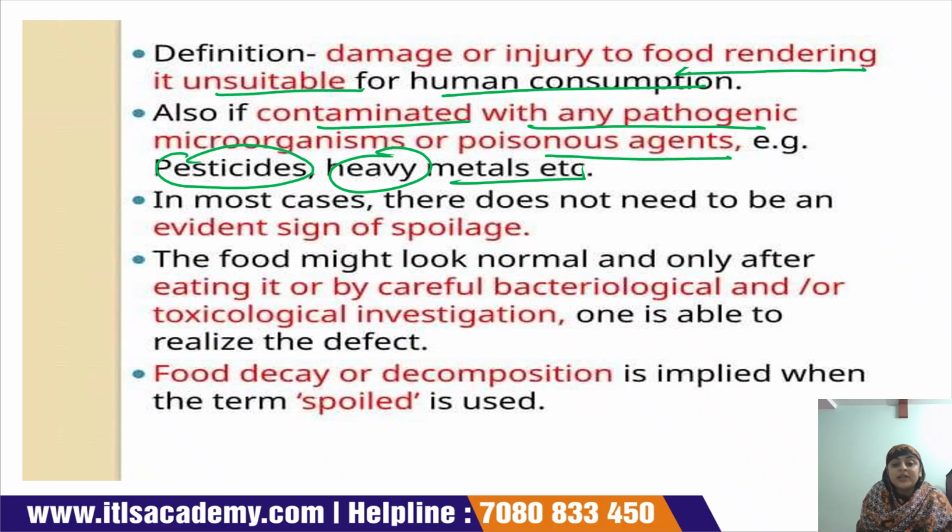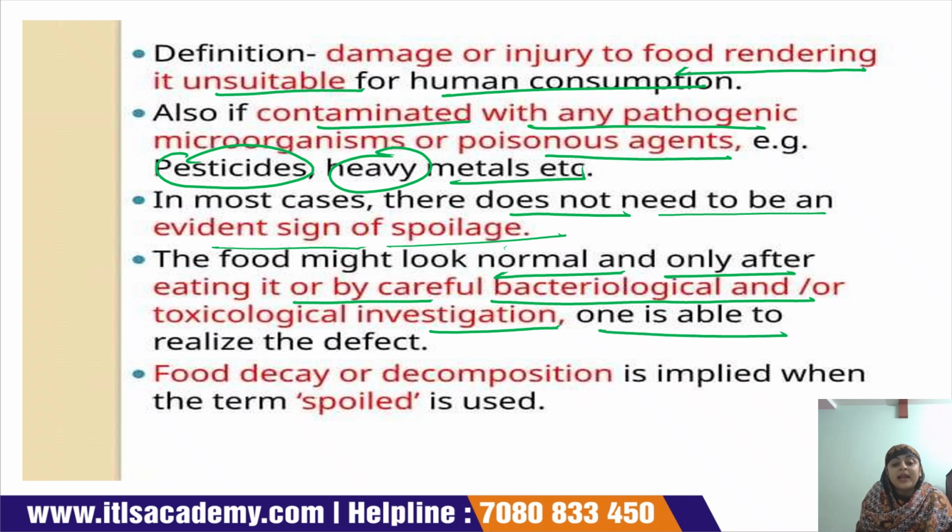In most cases there does not need to be an evident sign of spoilage. There are lots of cases in which you cannot say just by seeing that the food is spoiled, because there is no evident sign of spoilage. The food might look normal, and only after eating it, or by careful bacteriological or toxicological investigation, is one able to realize the defect.